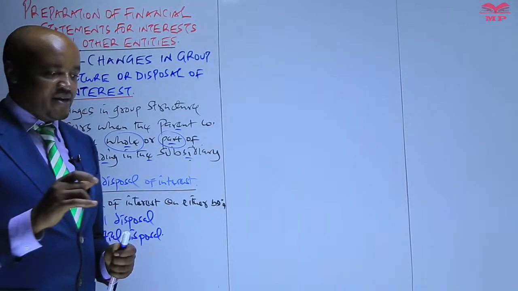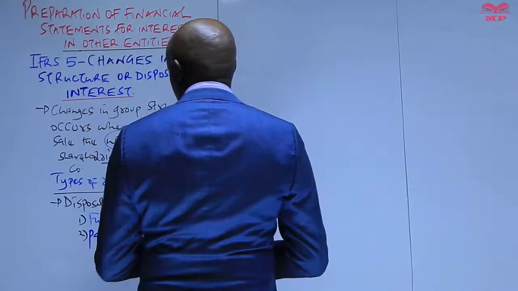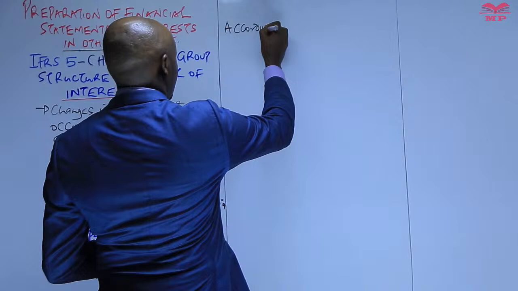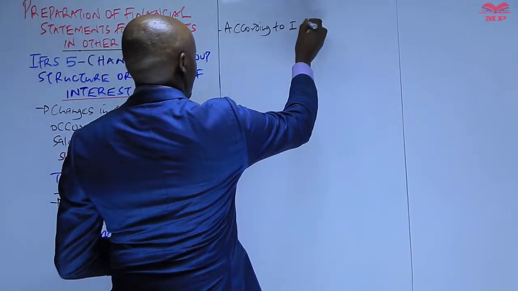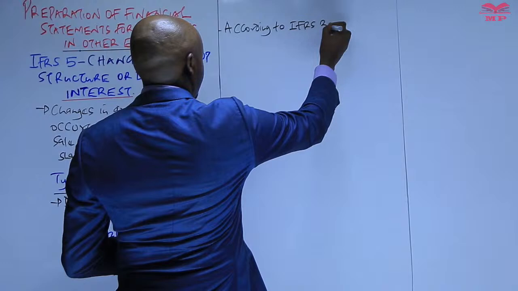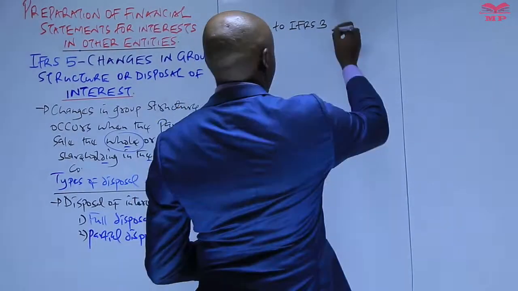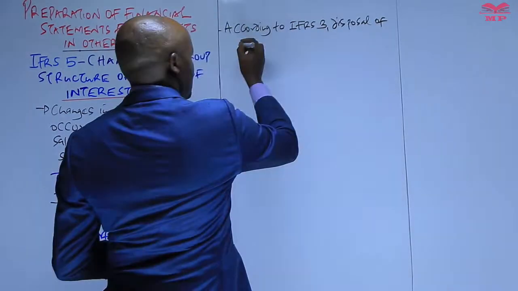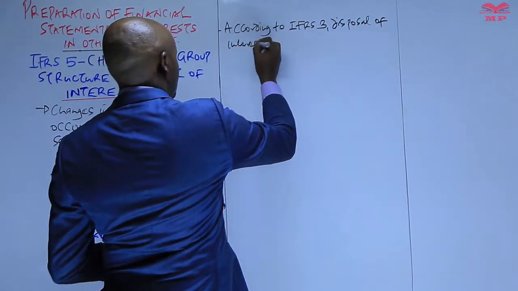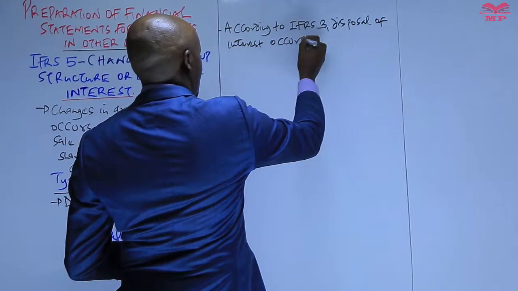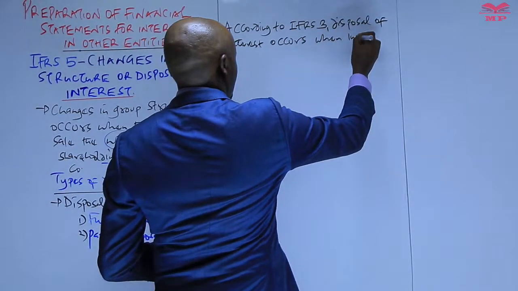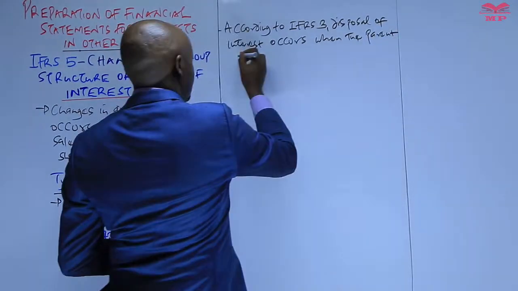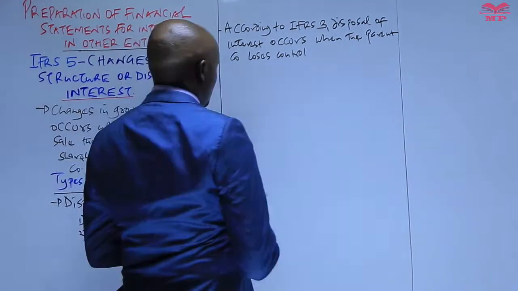basically is determined when the parent company loses control. So therefore you can say, according to IFRS 3, International Financial Reporting Standard number 3, disposal of interest occurs when the parent company loses control.